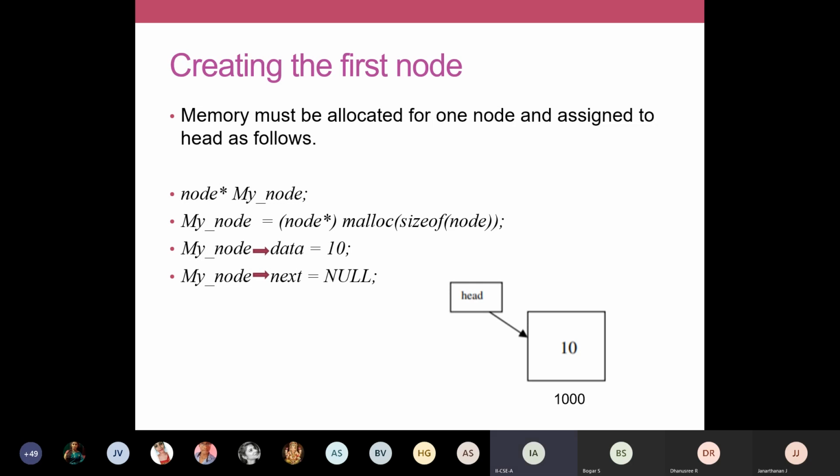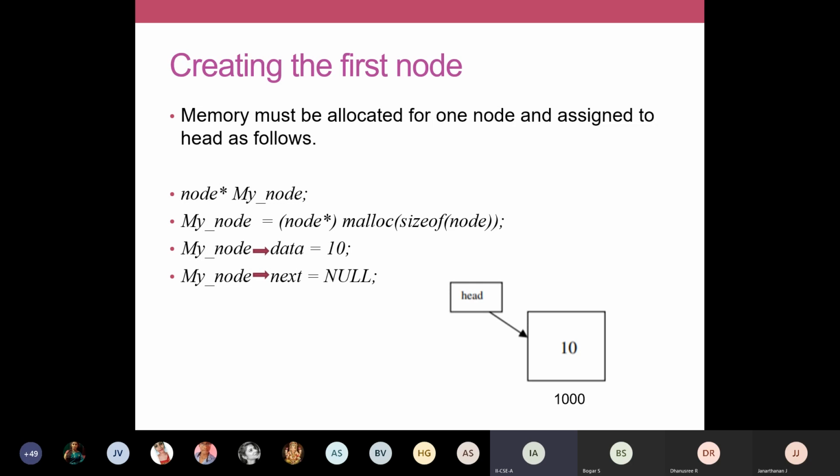So here I've shown how to create a new node and attach it to your header node. How shall we create a new node? The first node we are going to create. Here memory must be allocated for one node and assigned to the head as follows. I'll explain line by line. So we are going to create a first node. In the previous slide, we saw how to create a header node with an empty list. We don't have anything. We created an empty list.